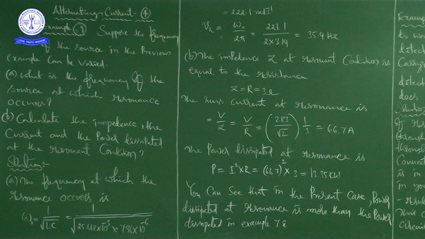What I want to make clear is that we solved example 8 by taking a constant frequency for the series LCR circuit, where the voltage value is 283 volts and the frequency is 50 hertz. They also gave the capital R, capital L and capital C values: resistance, inductance and capacitance. Based on this data they asked us to find some things, and we calculated them.